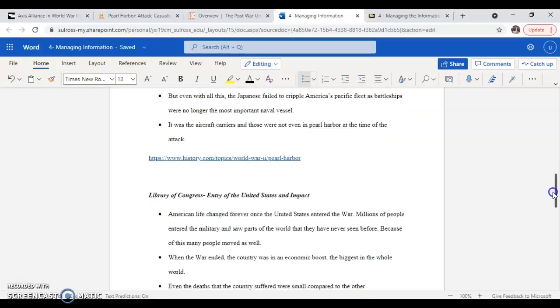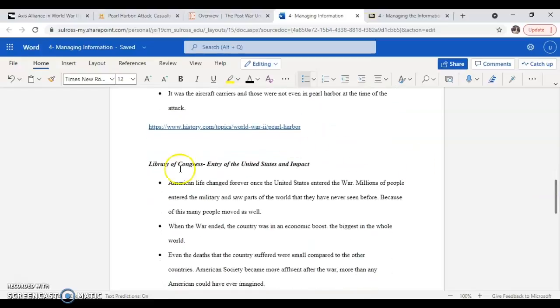The last source we're going to look at is the Library of Congress, which is a very trusty site. We're going to talk about the entry of the United States and the impact it had on Americans after the war. American life changed forever once the U.S. entered the war.